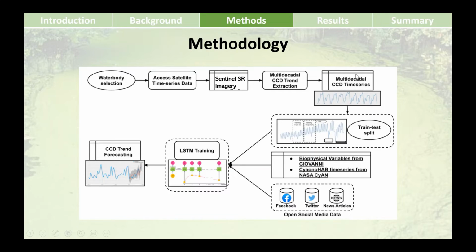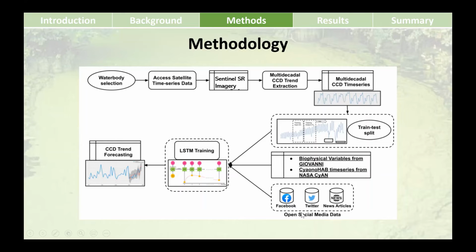Now, we use 3 sets of covariables. One is the historical time series of cyanoHAB. Two are the biophysical covariables that drive cyanoHABs, such as water temperature, water chlorophyll content, water nitrogen content, water suspended sediment content. And we also use social media data.